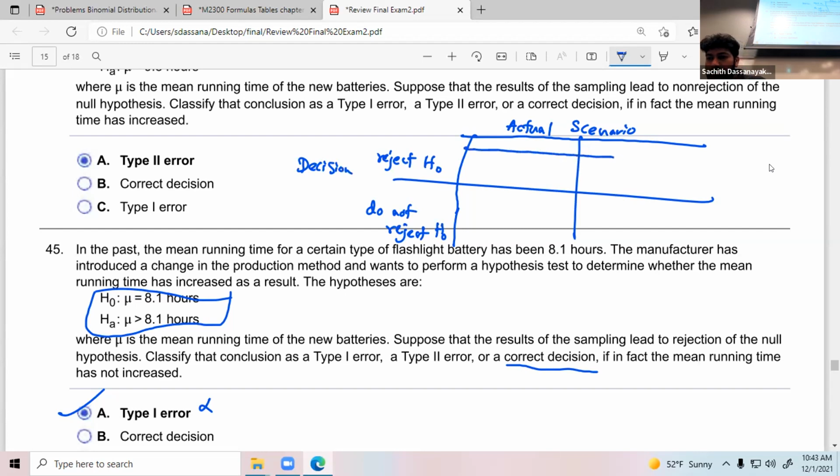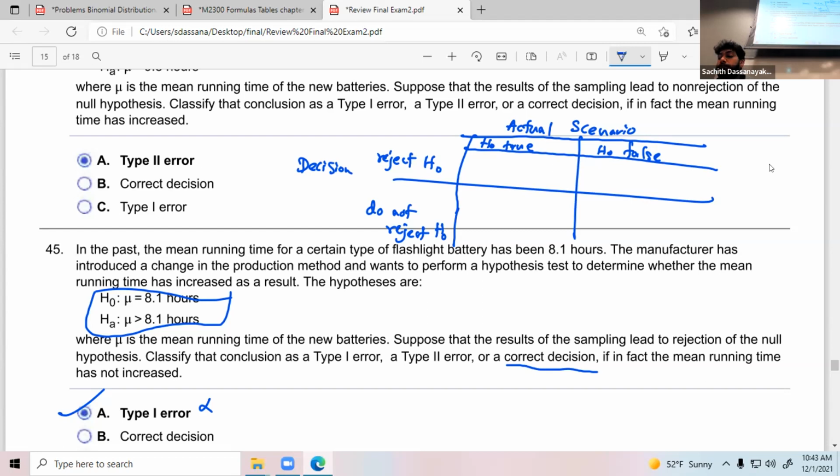Here H naught is true, H naught is false. These columns are the actual scenario: actually H naught is true, actually H naught is false. These rows are based on our decision: first one reject H naught, second one do not reject H naught. Actual scenario, H naught is true.